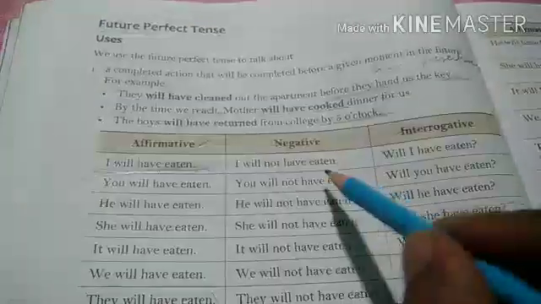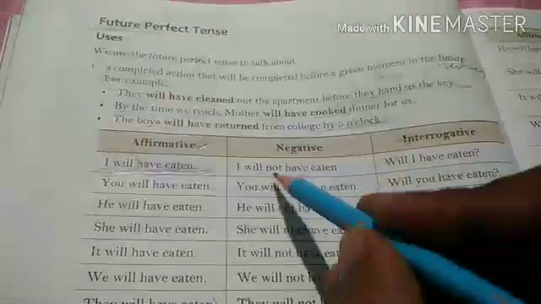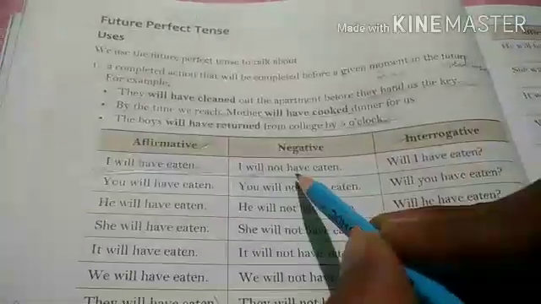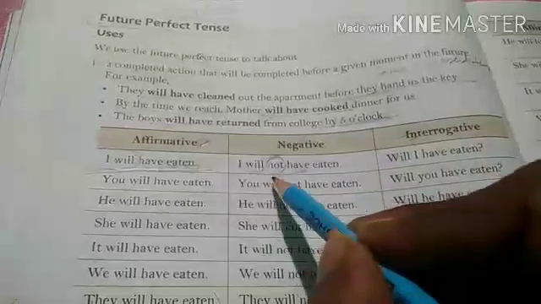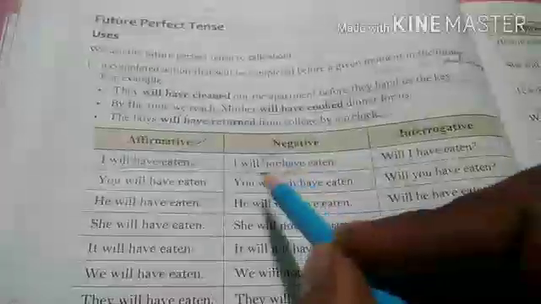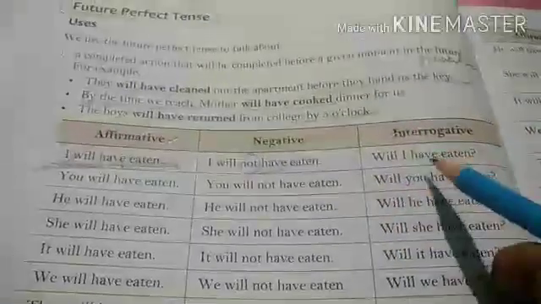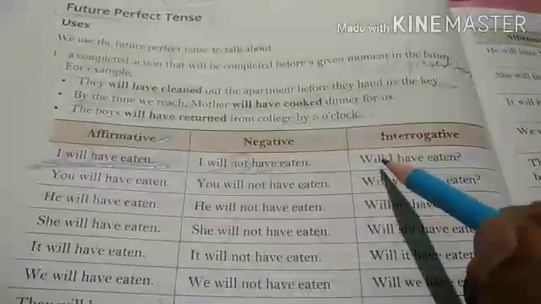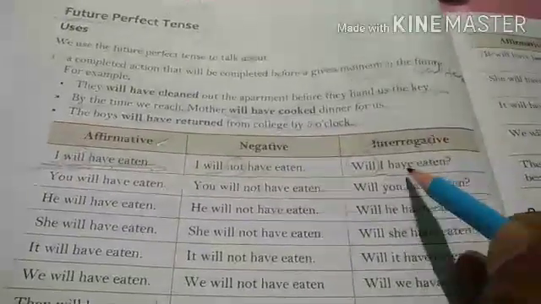Okay. Now negative is I will not have eaten. So I told you that after will and before have we have to use not. And the sentences in affirmative form in the future perfect tense will change into negative. Okay. Now the same sentence when we change it into interrogative, will is the helping verb. So will I have eaten.